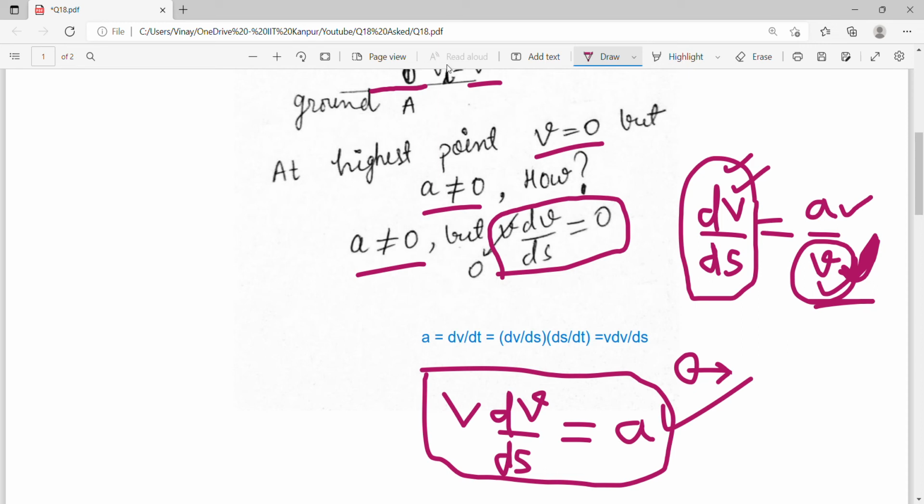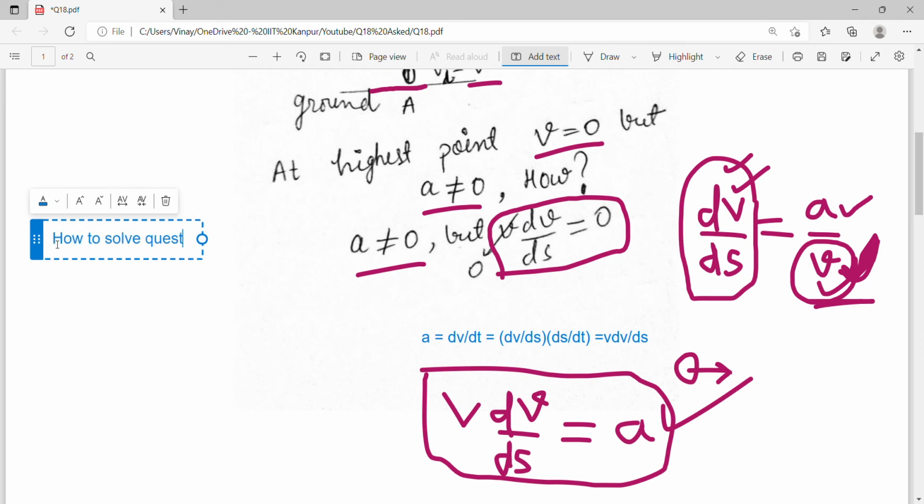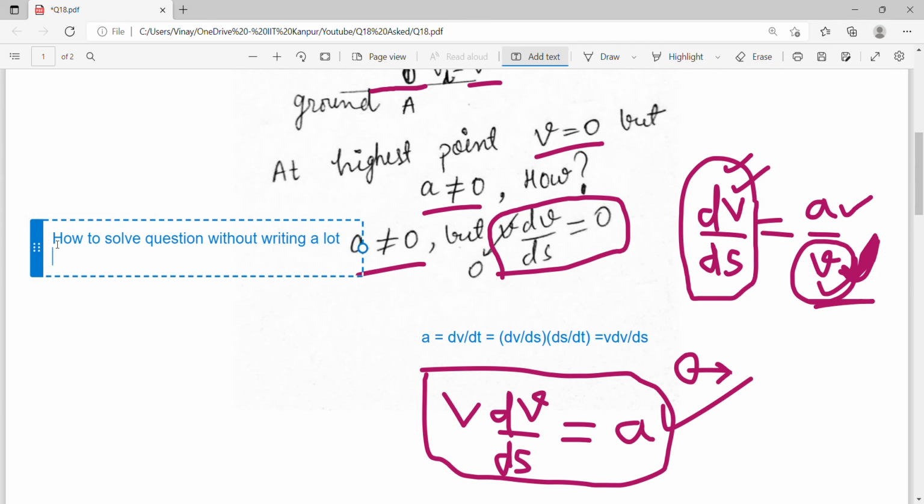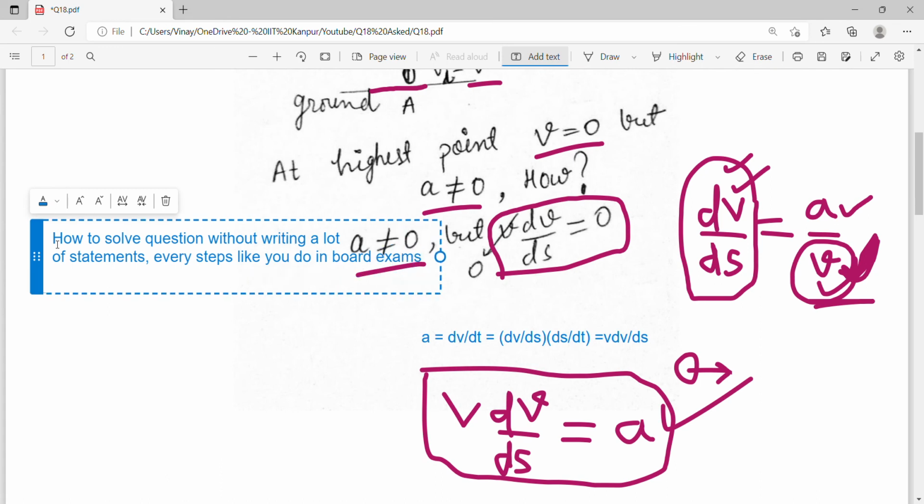Okay, now the same student has asked one more thing: how to solve questions without writing a lot of statements, without writing every step, like you do in 12th or board exams, right? So how are you going to do that?